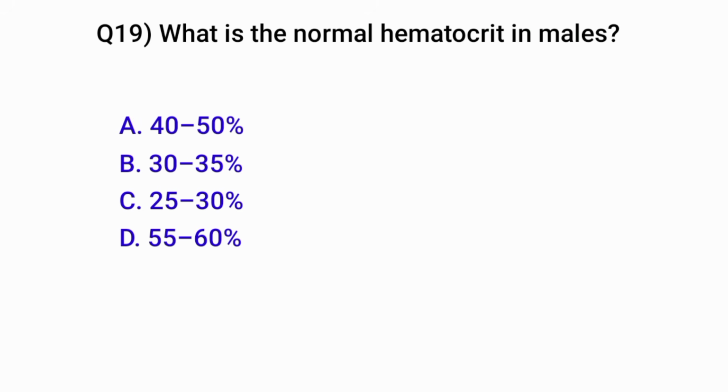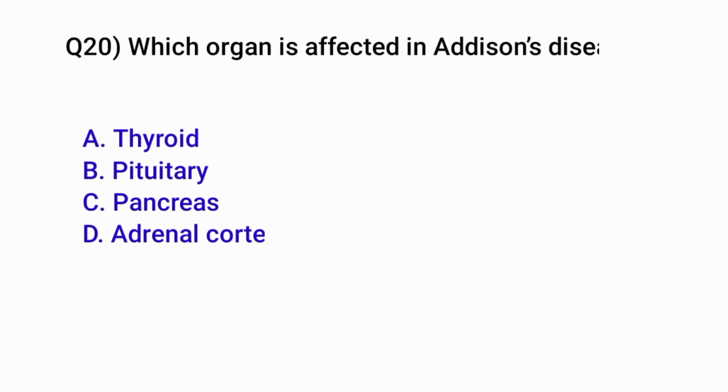Question number 15. Which phase of action potential is caused by potassium efflux? Correct option is B. Repolarization. Question number 16. Which hormone increases basal metabolic rate? Correct option is C. Thyroxine.